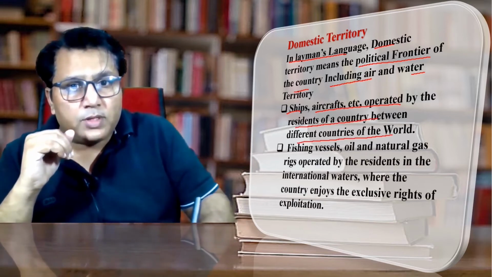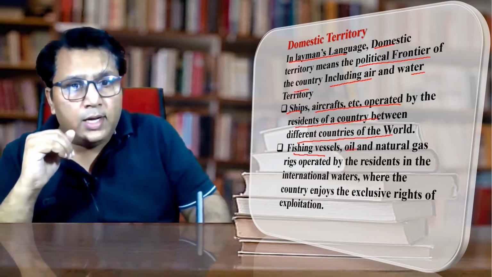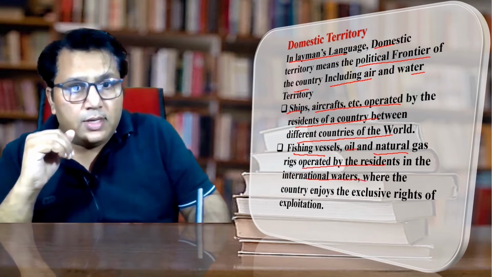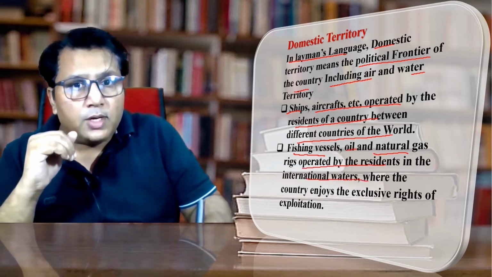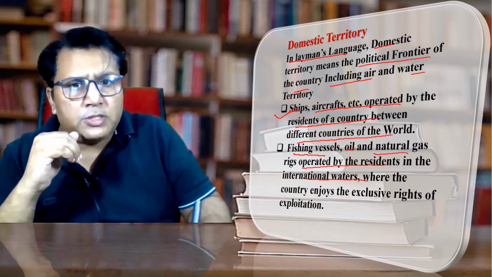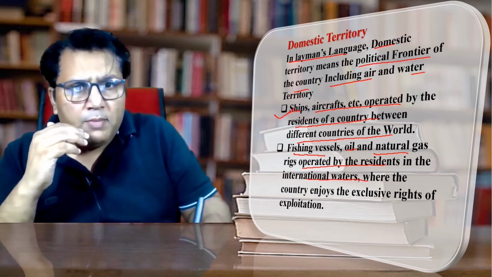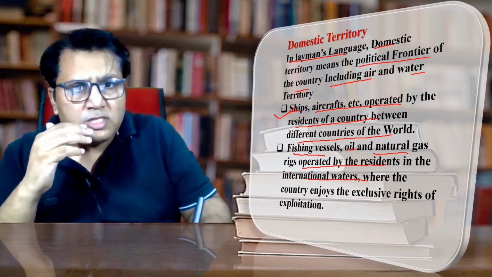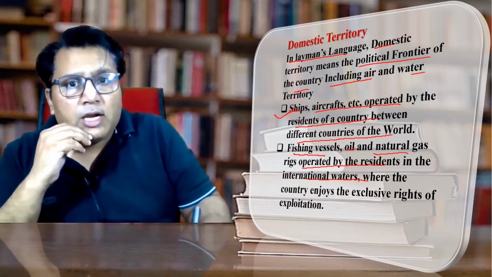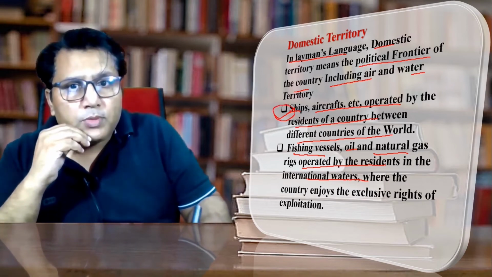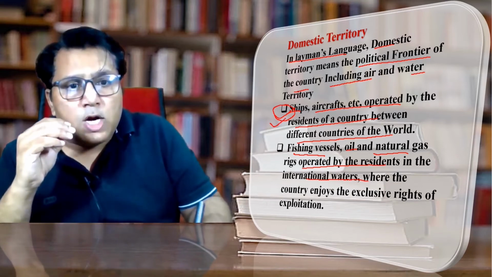Second is fishing vessels, oil and natural gas rigs operated by the residents in the international water; they also come under the domestic territory. The question is why the ships, aircraft, etc., operated by the residents of a country between different countries and the fishing vessels come under the domestic territory. The reason is because it is being controlled by the Indian government.